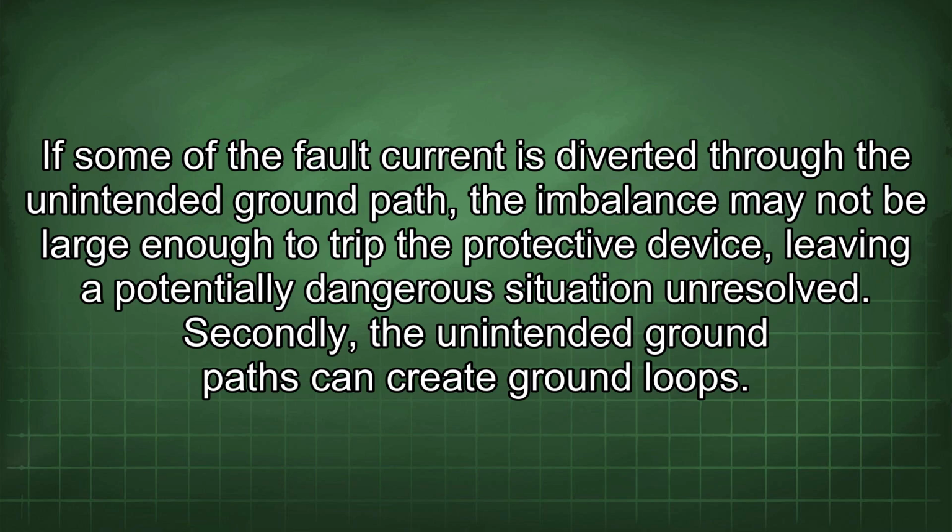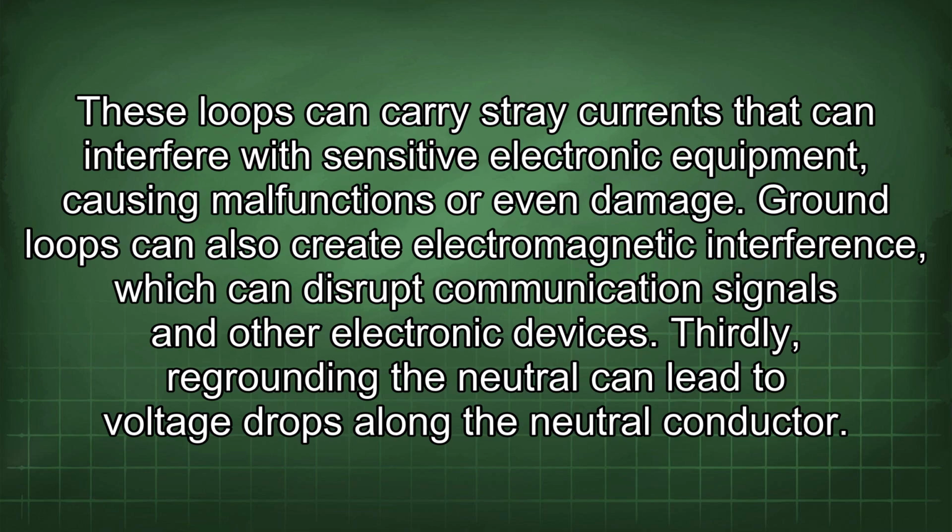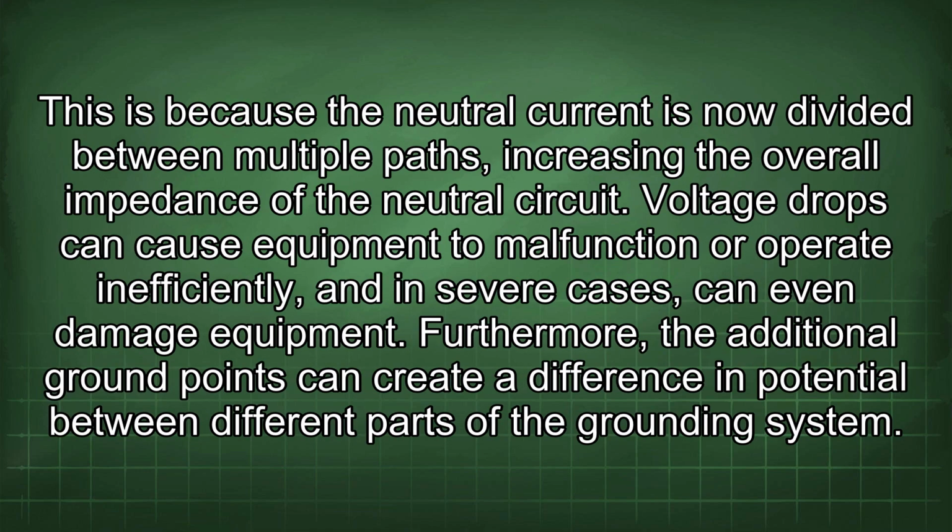Secondly, the unintended ground paths can create ground loops. These loops can carry stray currents that can interfere with sensitive electronic equipment, causing malfunctions or even damage. Ground loops can also create electromagnetic interference, which can disrupt communication signals and other electronic devices. Thirdly, regrounding the neutral can lead to voltage drops along the neutral conductor. This is because the neutral current is now divided between multiple paths, increasing the overall impedance of the neutral circuit. Voltage drops can cause equipment to malfunction or operate inefficiently, and in severe cases can even damage equipment.